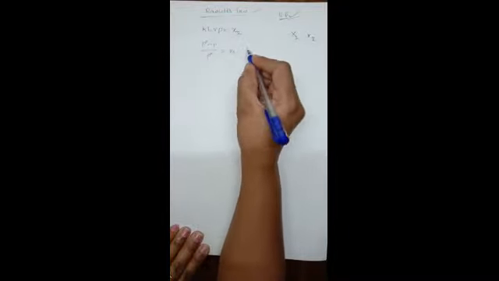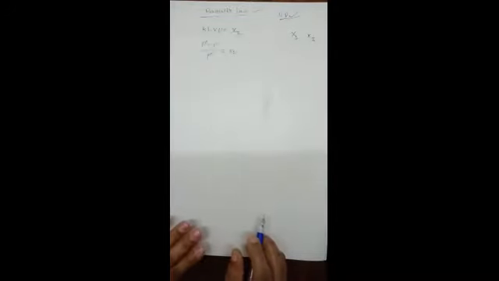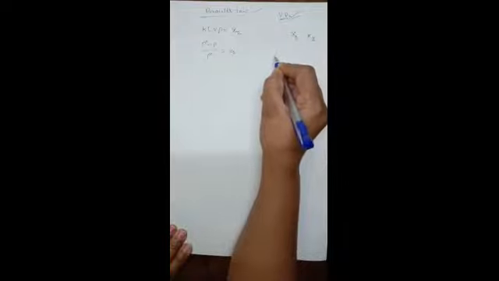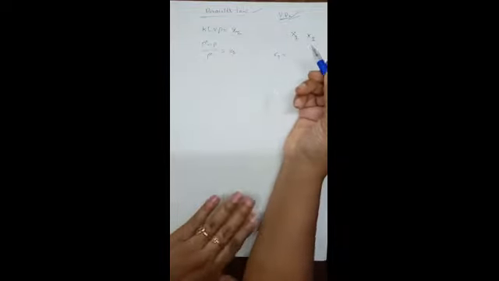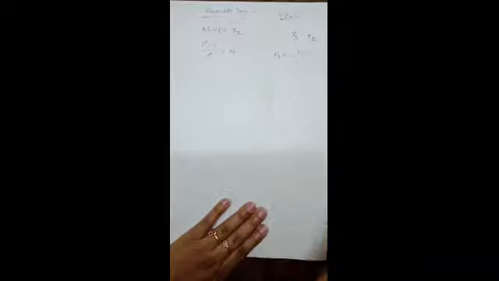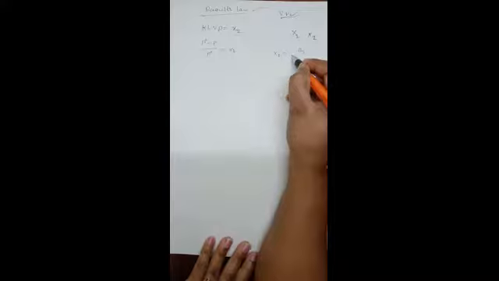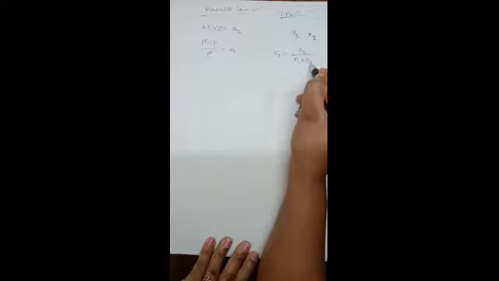So x2 is called the mole fraction of solute. This is according to Raoult's law. Now we will study why the relative lowering of vapor pressure is a colligative property. x2 is nothing but the mole fraction of solute, which is equal to the ratio of the number of moles of solute to the total number of moles of solute and solvent.